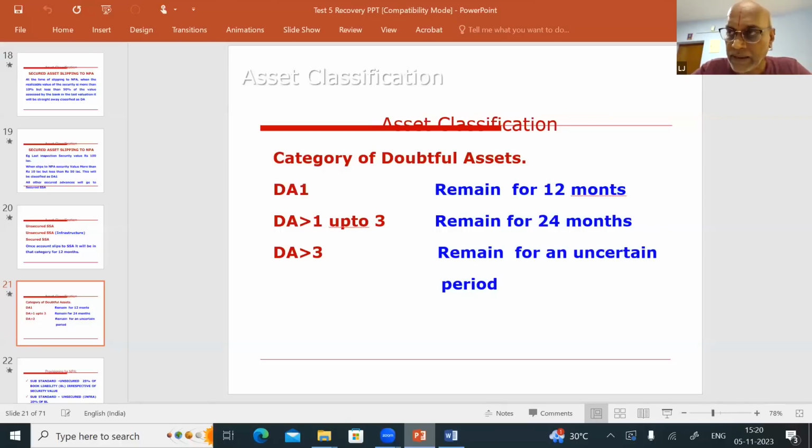So Reserve Bank of India says once an account becomes DA more than 3, it will remain in this category for an uncertain period. In the exam last time they asked: DA more than 3 will remain in this category for how many months? It is not 12 months. Once it goes to DA more than 3, it will remain in this category for an uncertain period. DA1 12 months, DA more than 1 up to 3 24 months, DA more than 3 uncertain period. Now let's see the question.